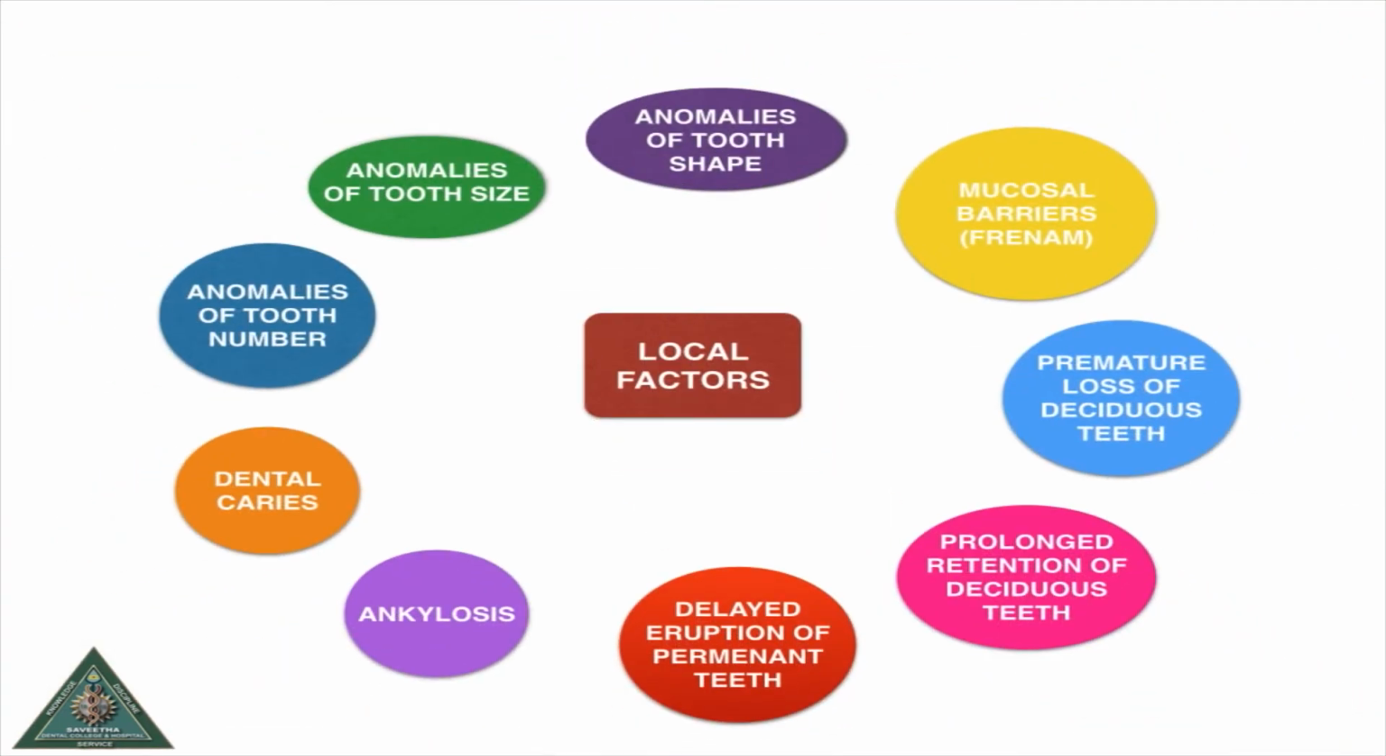Local factors include anomalies of tooth number, anomalies of tooth size, anomalies of tooth shape, mucosal barrier, premature loss of deciduous teeth, prolonged retention of deciduous teeth, delayed eruption of permanent teeth, ankylosis, and dental caries.